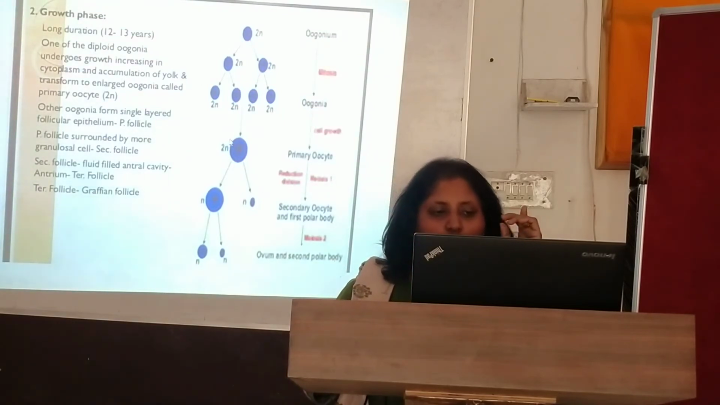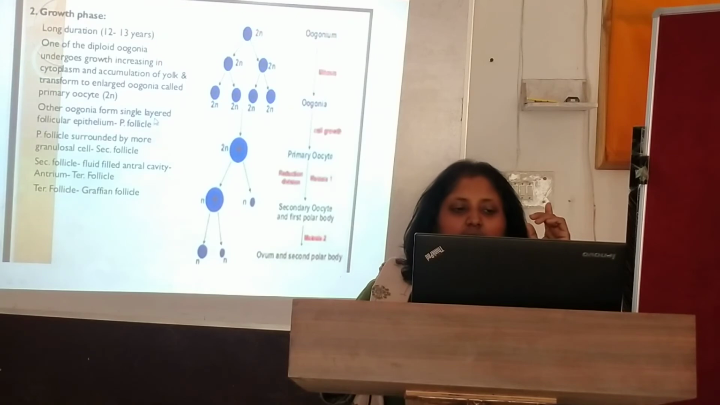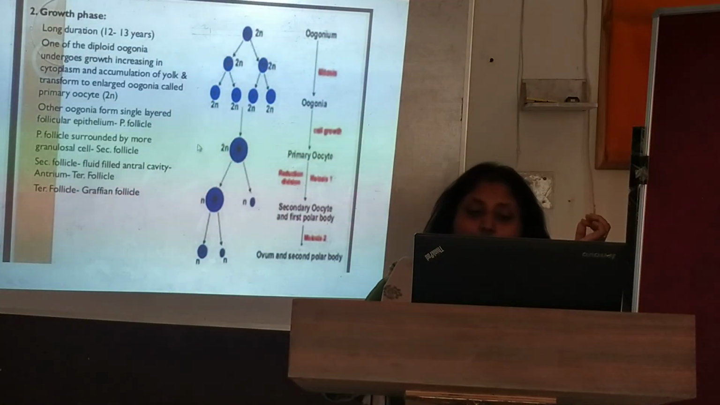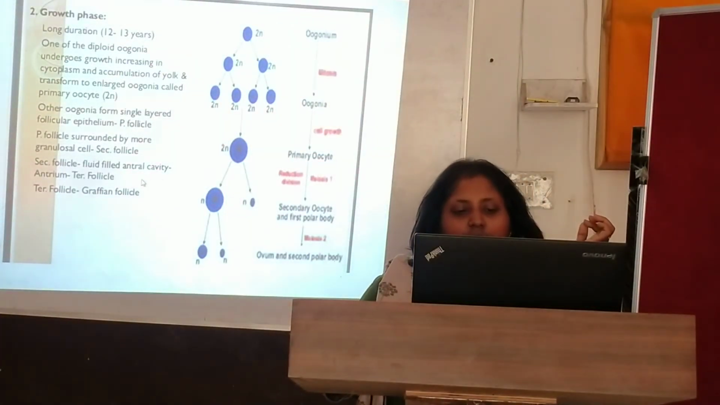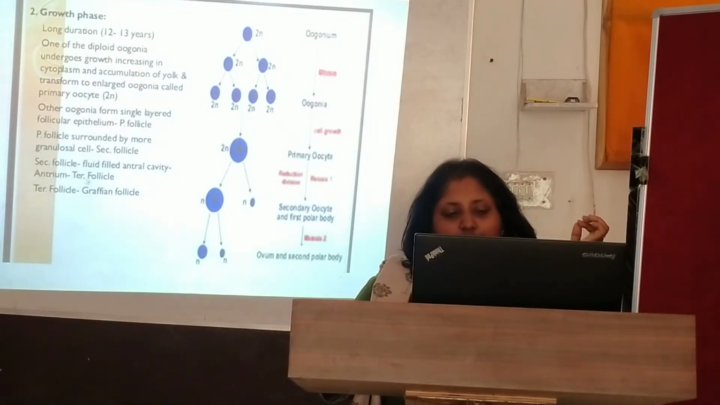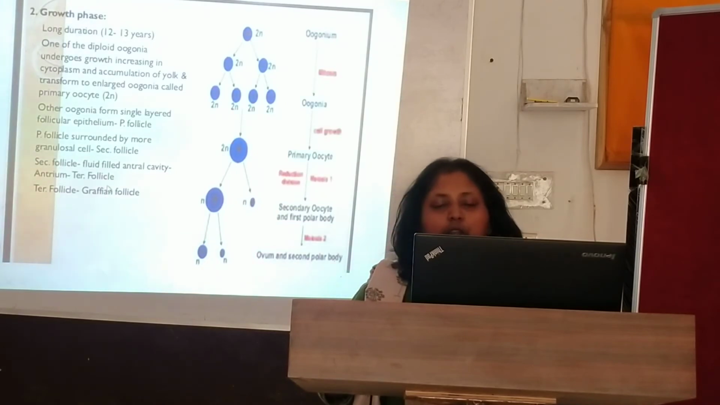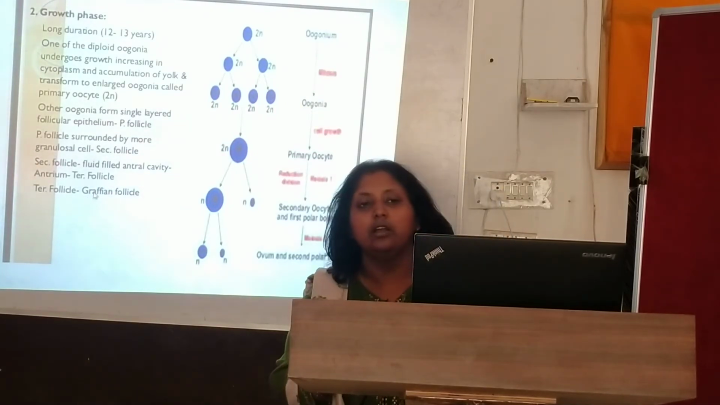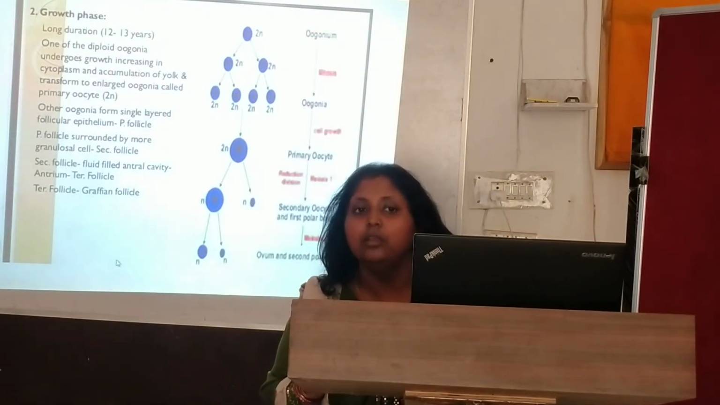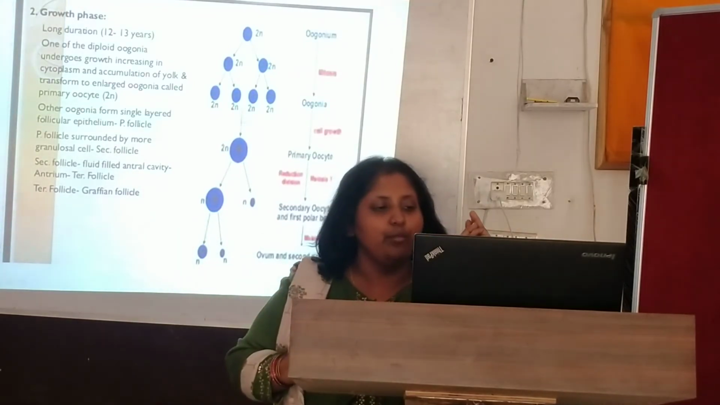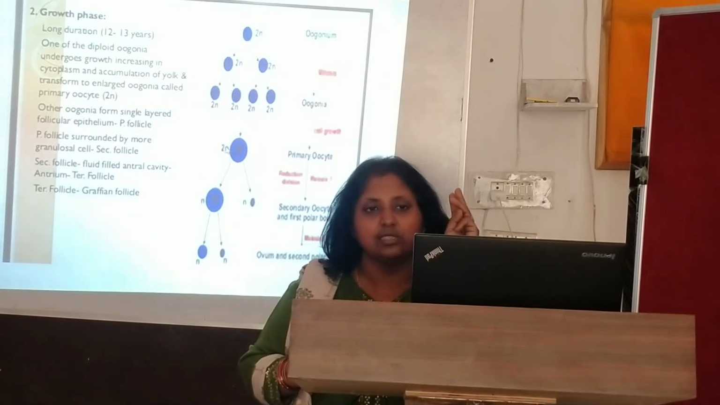Now, this primary oocyte has a single layer of follicular epithelium. It is called the primary follicle. This primary follicle has granulosa cells, and it develops into secondary follicles. The secondary follicles have an antrum cavity, which is fluid filled, and lastly they are called a tertiary follicle, named the Graafian follicle. So how many types? There are three types. First is the primary follicle, which is a single layer.